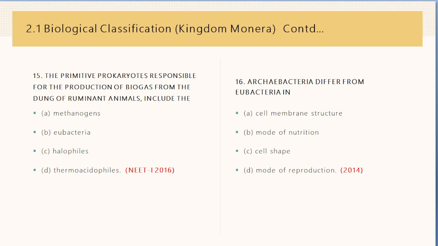Their mode of reproduction, nutrition, and cell shape and size resembles a typical eubacteria. Their cell walls are made of variety of polymers but do not contain peptidoglycan, unlike eubacteria. Lipids of their cytoplasmic membrane are ether linked, unlike eubacteria, which contain glycerol ester lipids in their cell membrane. Got it? Okay.